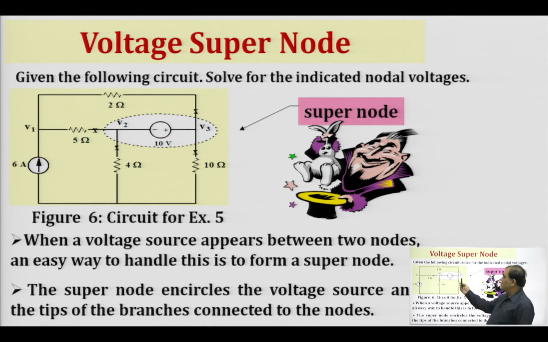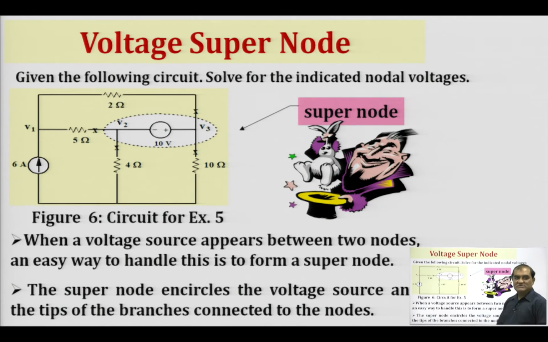For example, in this circuit diagram we have labeled the nodes V1, V2 and V3, and between node V2 and V3 a voltage source is appearing. So we can directly say that this combination forms a super node, and in case of a super node, the two nodes V2 and V3 will be taken as one part.